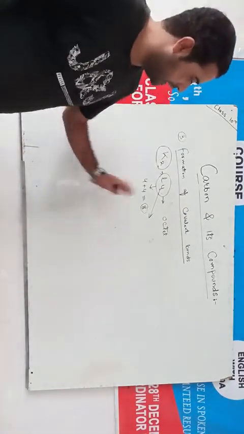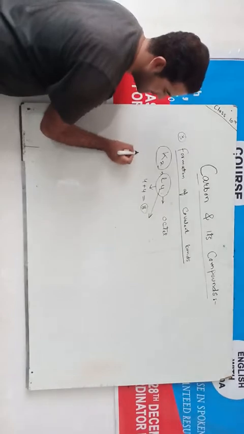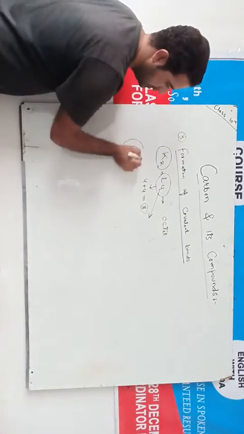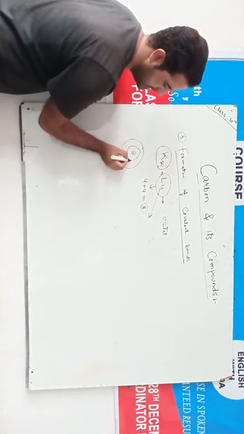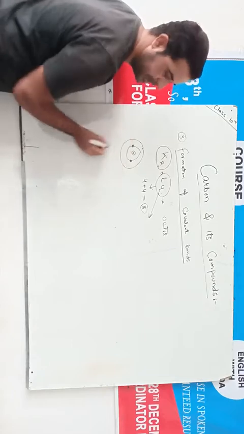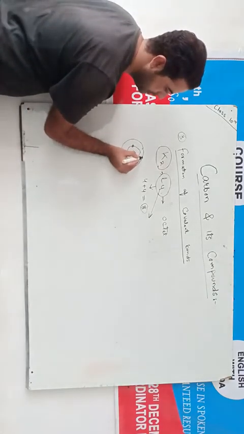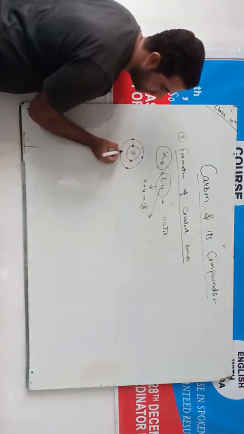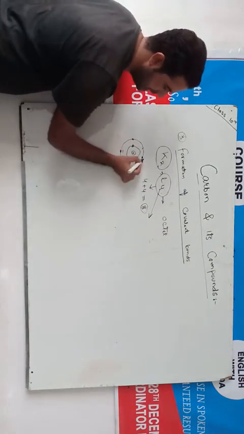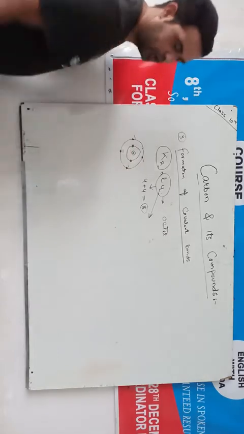As I have told you, carbon has a smaller size. The size of the carbon atom is very small. In its first shell there are 2 electrons. In its outermost shell there are 4 electrons. These 4 electrons are negative in nature and the nucleus is positive.